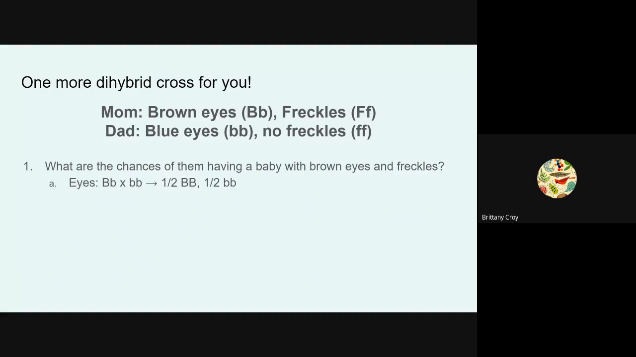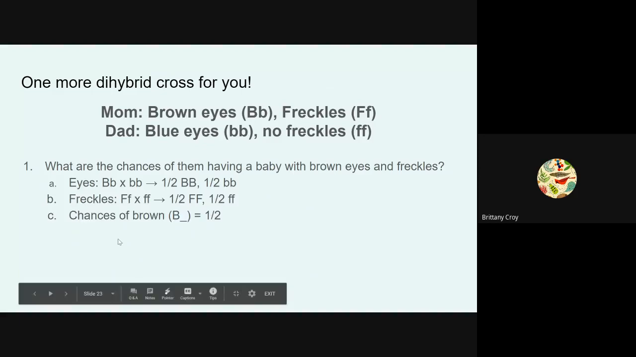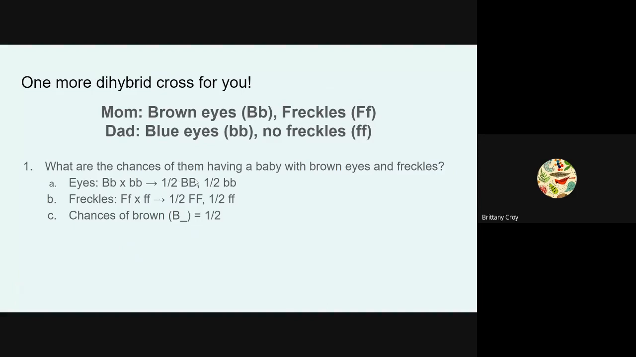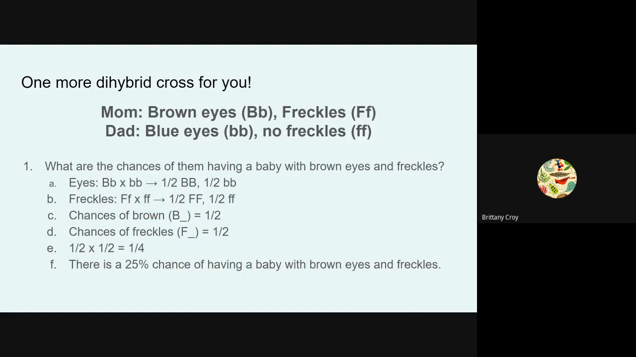And then hopefully you started by analyzing the traits separately, like we did before. And then the chance of having brown eyes is going to be, oh, I'm just noticing right now that's a typo because that should be a little b. So capital B and then little b. But the chance of them having brown eyes is going to be 1/2. And then the chance of them having freckles, and look, I made the same typo again. I don't know what I was doing there. But anyway, the chance of them having that is going to be little f, and then we multiply them together, and we come up with a 25% chance of them having a baby with brown eyes and freckles.